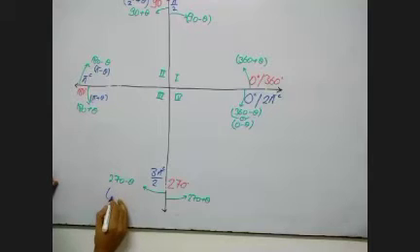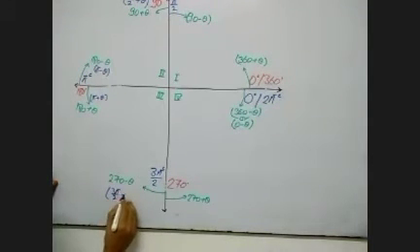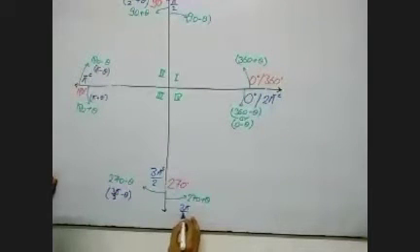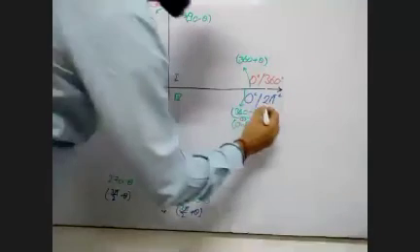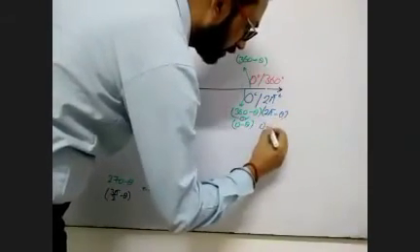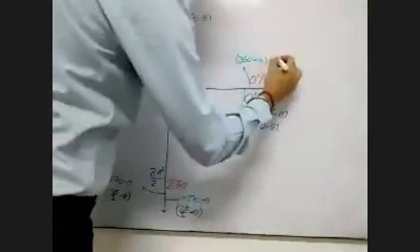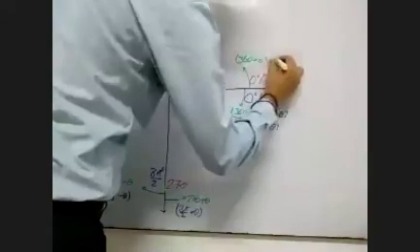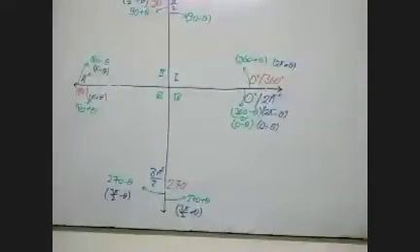This could also be written as 3 pi by 2 minus theta. This could also be written as 3 pi by 2 plus theta. This could also be written as 2 pi minus theta or 0 minus theta. This could also be written as 2 pi plus theta. Means each angle can be written in radian or in degrees.